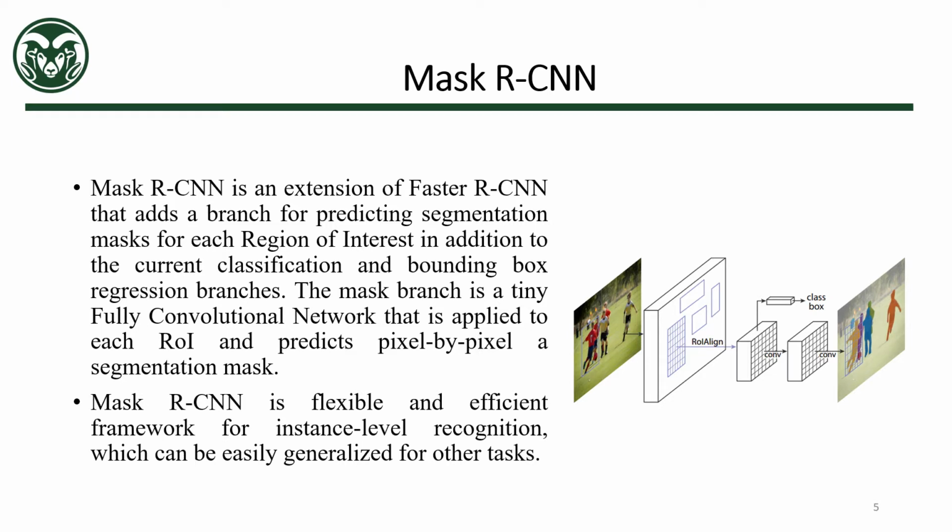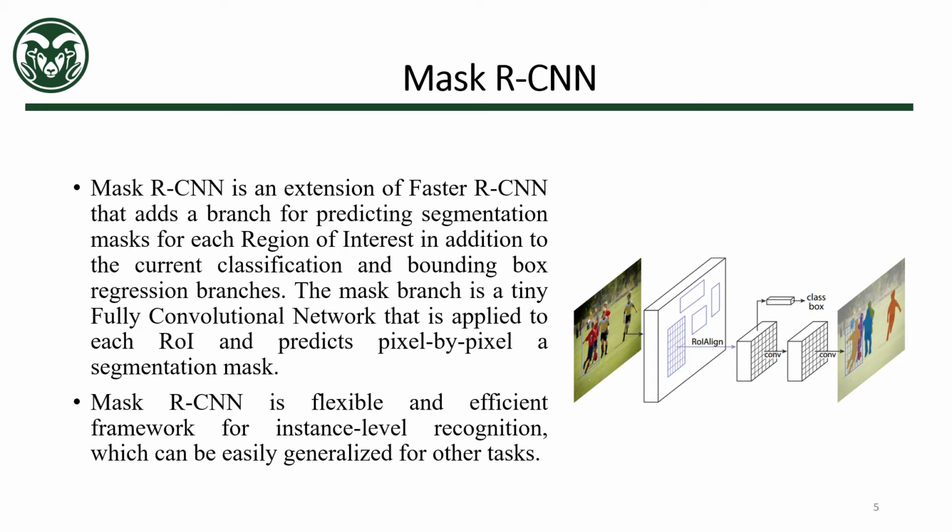Our next deep neural network framework that we have used in the project is Mask RCNN. Mask RCNN is nothing but an extension of Faster RCNN that adds a branch for predicting segmentation masks for each region of interest, in addition to the existing classification and bounding box regression branches.